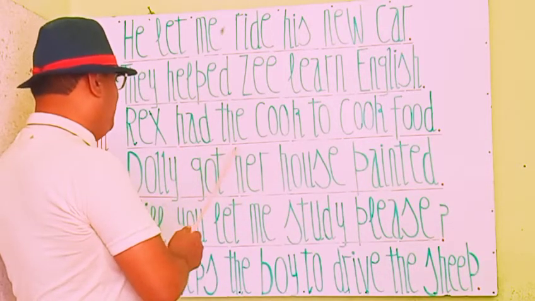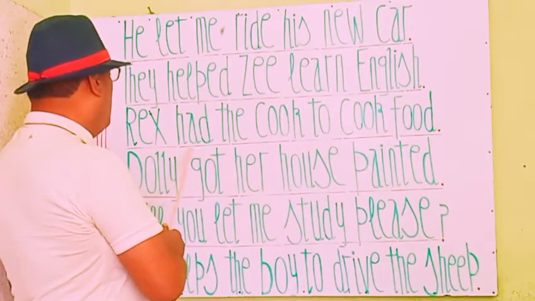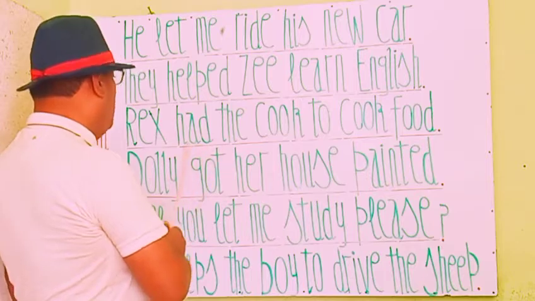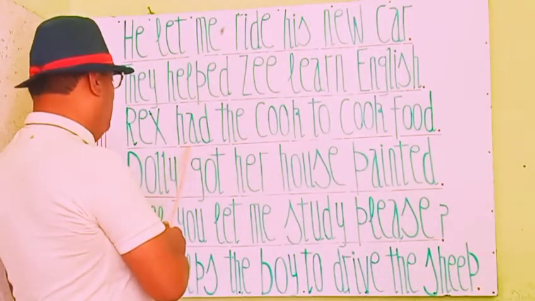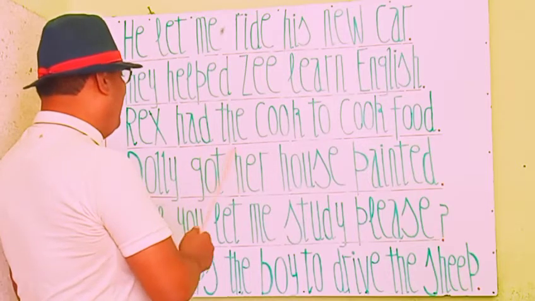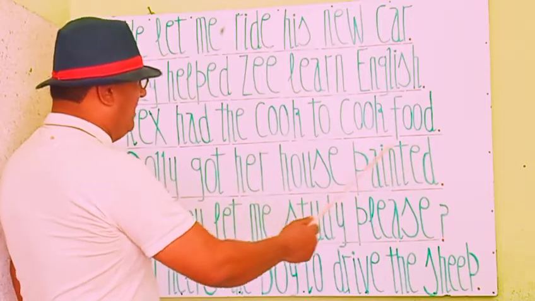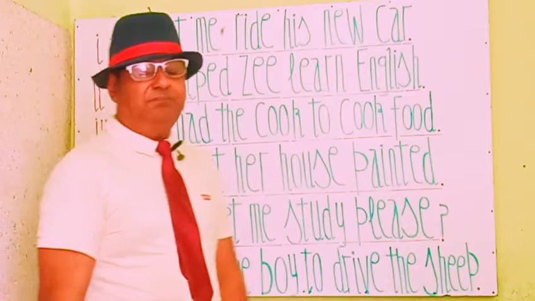Had is the past form of has and have, and we are having had here as a causative verb. Have is a present form and had is the past form of have. So had is used as a causative verb in this statement. Rex had the cook to cook food.